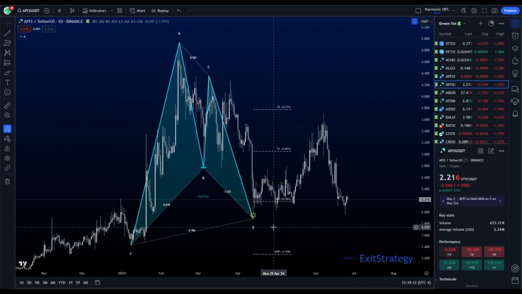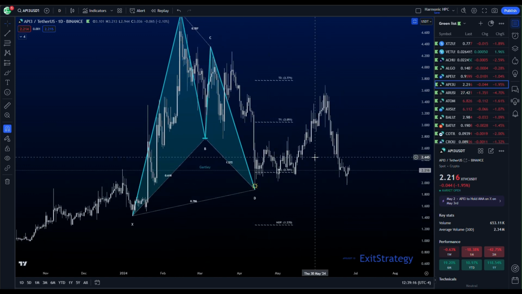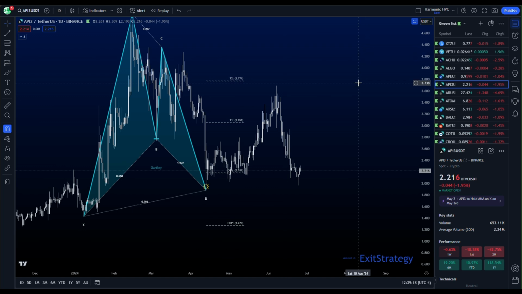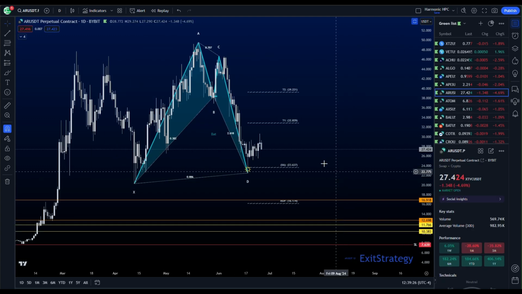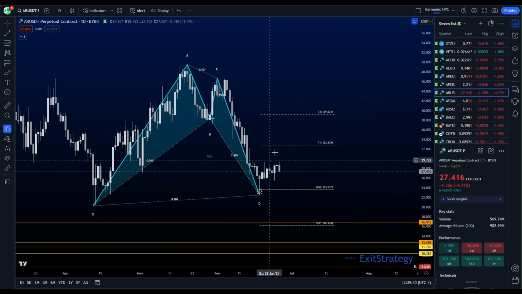API3 is back into the PRZ of this daily Gartley. Gartley is very strong. This failed to make the full target 2 on the first run. Let's see if we can make a type 2 and hit both of those targets again. AR has a bat pattern on the daily time frame. We are coming back down, hopefully to form a higher low, so we can come up and make this into a type 1.